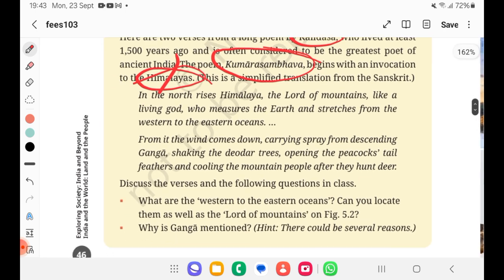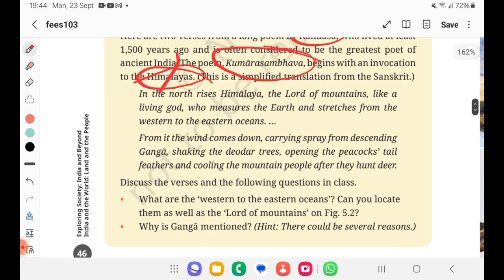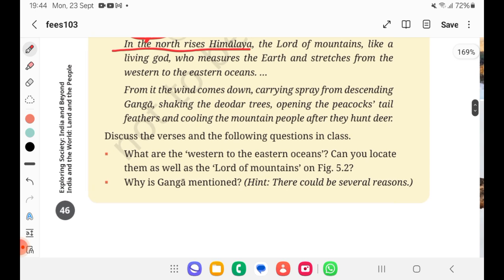In the north lies the Himalayas, the lord of mountains, like a living god who measures the earth and stretches from the western to the eastern ocean. From it the wind comes down carrying spray from the descending Ganga, shaking the deodar trees, opening the peacock tail feathers, and cooling the mountain people after they hunt deer.